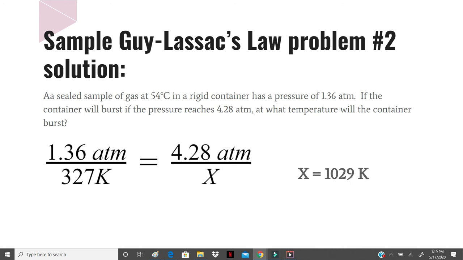This is once again a matter of populating values into Gay-Lussac's law. This time it is the second temperature that is our unknown. So we are going to take 1.36 atmospheres over 327 Kelvin equals 4.28 atmospheres over our unknown final temperature. And when we solve for x, we find it is 1029 Kelvin, which again we could convert to Celsius, but that isn't necessary. You can leave it as Kelvin so long as you make sure that you are clearly indicating it is Kelvin.